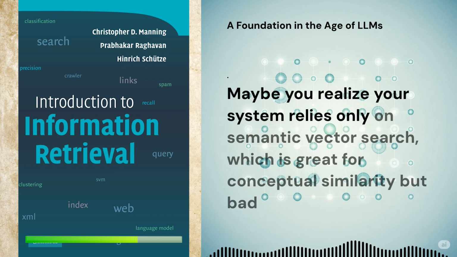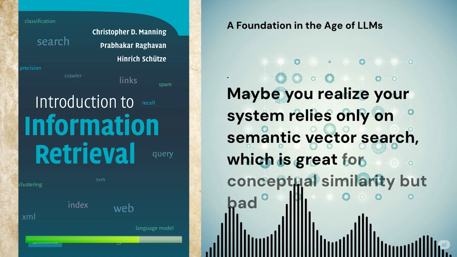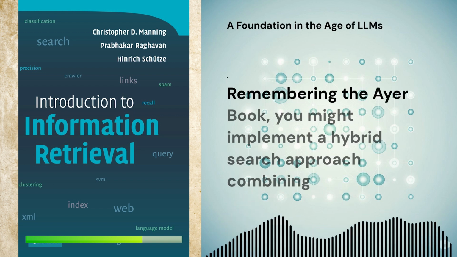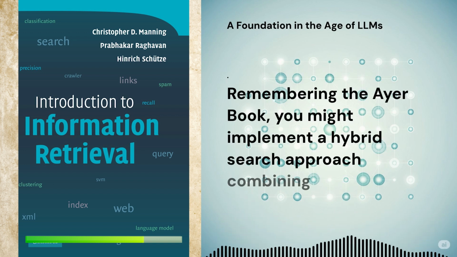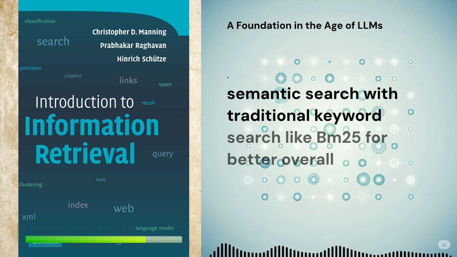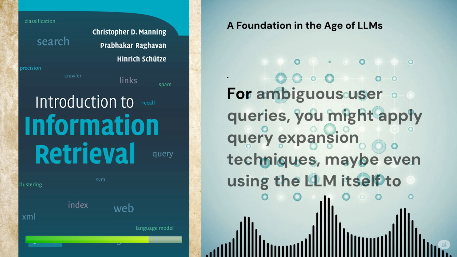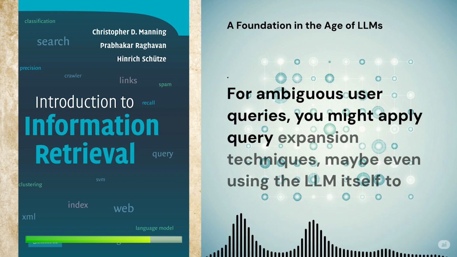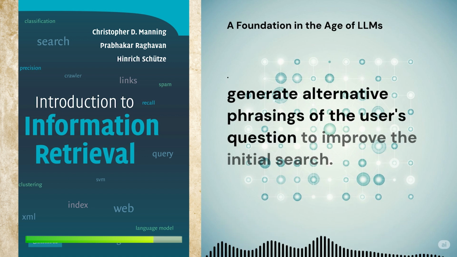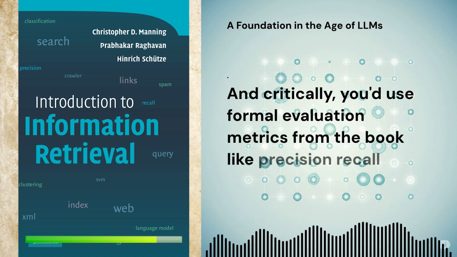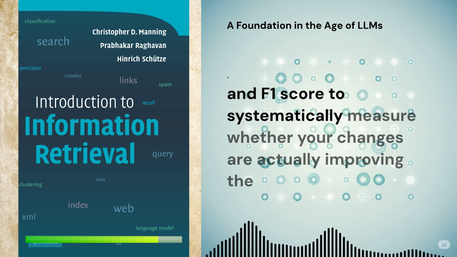Maybe you realize your system relies only on semantic vector search, which is great for conceptual similarity, but bad for specific keywords. Remembering the IIR book, you might implement a hybrid search approach, combining semantic search with traditional keyword search like BM25 for better overall relevance. Best of both worlds. Right. For ambiguous user queries, you might apply query expansion techniques, maybe even using the LLM itself to generate alternate phrasings of the user's question to improve the initial search. And critically, you'd use formal evaluation metrics from the book, like precision, recall, and F1 score, to systematically measure whether your changes are actually improving the retrieval quality.